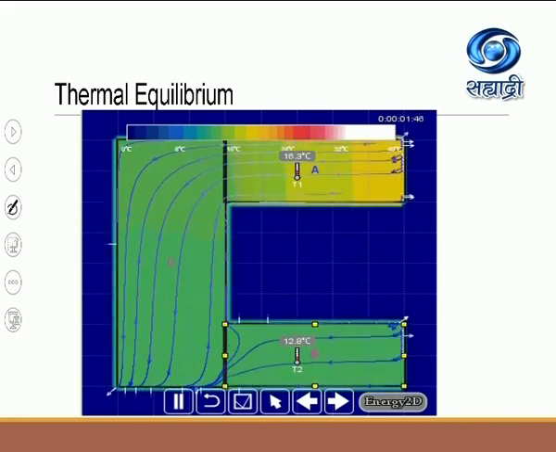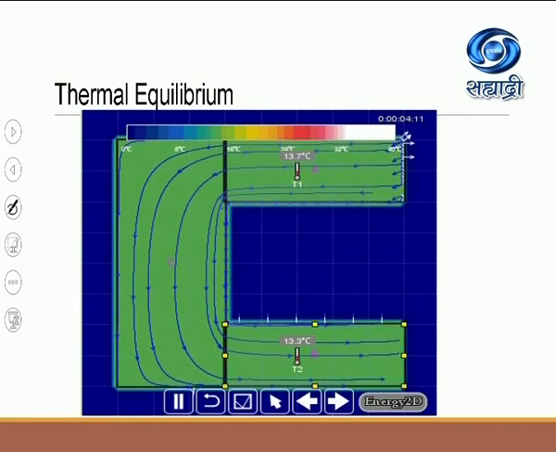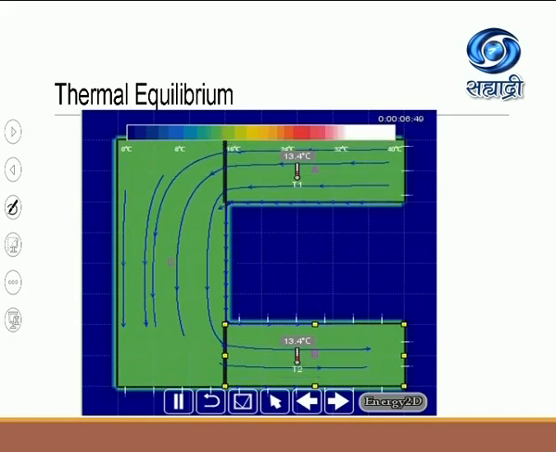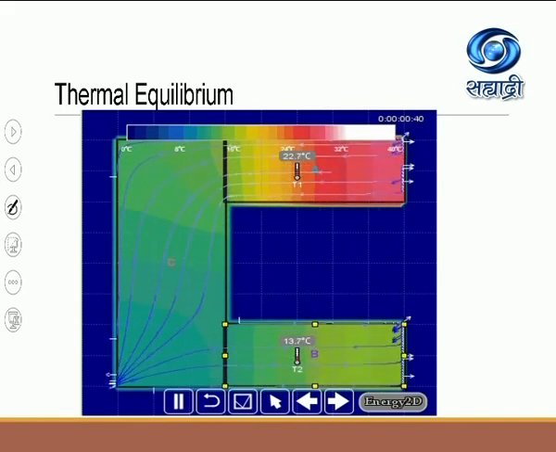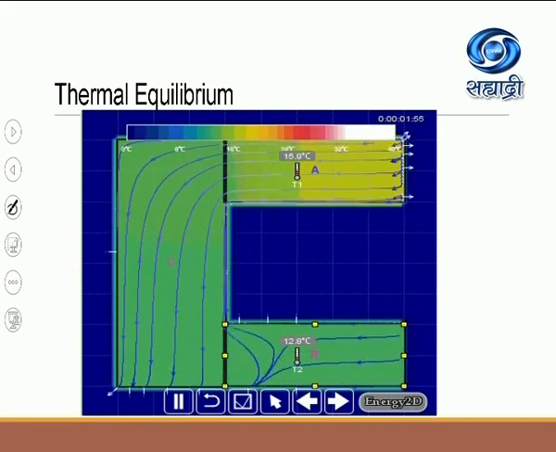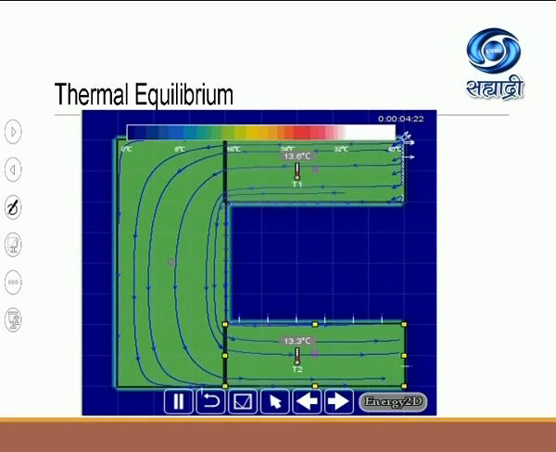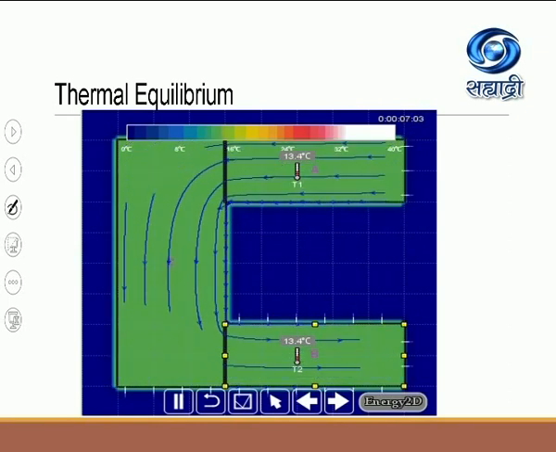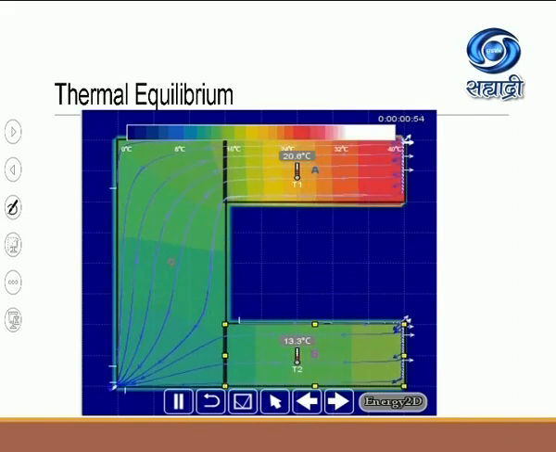And now what are these blue lines representing? The blue lines represent the transfer of heat which is taking place from object A to object B. And notice the temperature when the thermal equilibrium is attained. Please remember, both the objects A and B will have the same temperature, that is 13.4 degrees centigrade.